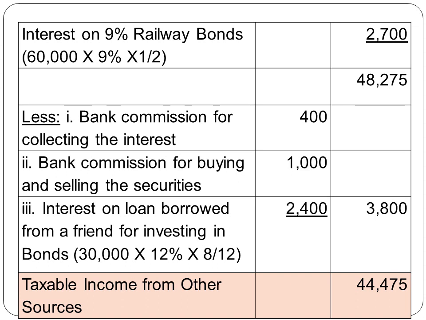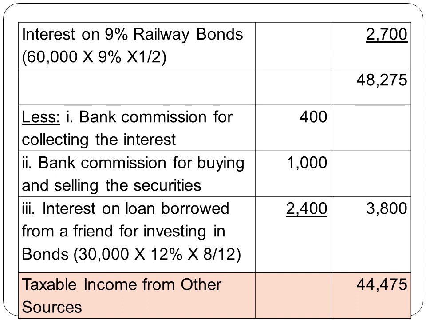Interest on 9% railway bonds. As we have seen, he sold the debentures of Bata Limited and bought 9% railway bonds. Therefore, we have taken only half the interest because interest is payable on 1st July and 1st January, but he bought these bonds only in August. Therefore, he did not receive the July interest. He has received only the interest for January. Therefore, we have taken half.